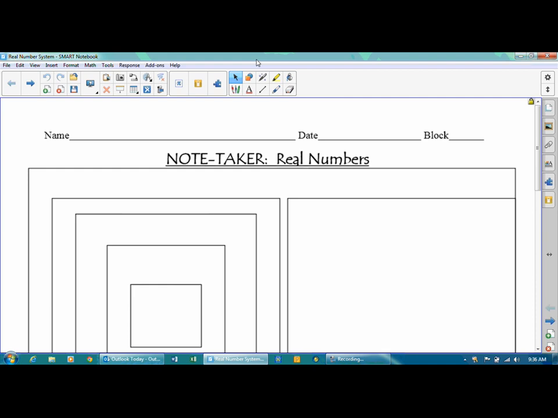I know some of you are probably wondering why we call them the real numbers. Well, that's because there are such things as imaginary numbers. Those are stuff that we'll deal with when we get to Algebra 2.